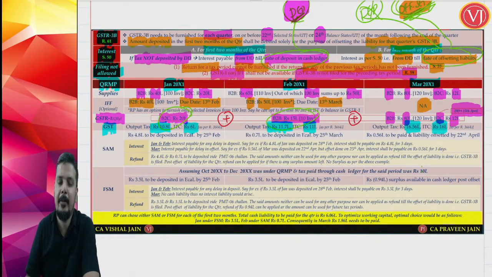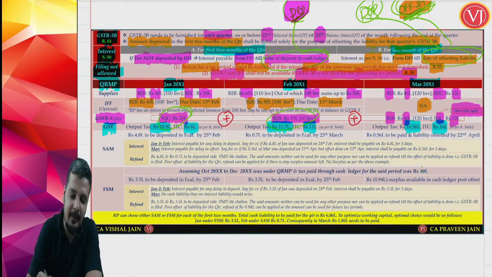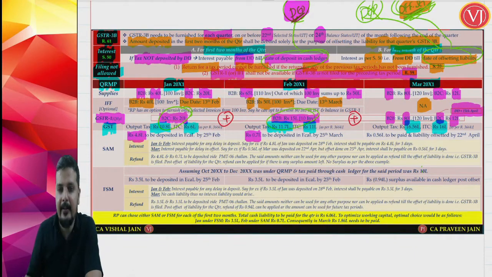Right. As per the self-assessment method, what will be the liability? Self-assessment method is output tax minus input tax. Output tax minus input tax for the first month of the quarter, that is January 2021, is 4.8 lakhs. Why? 10.8 lakhs minus 6 lakhs. For the second month, it is 0.7 lakhs. 11.7 lakhs minus 11 lakhs. For the third month, it is 16.56 lakhs minus 16 lakhs, that is 0.56 lakhs.